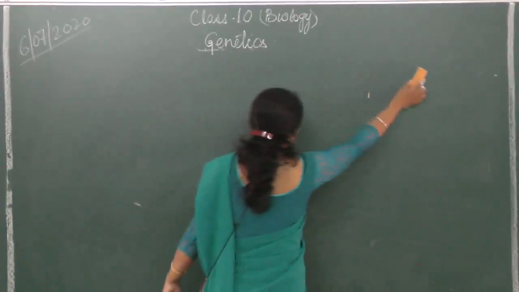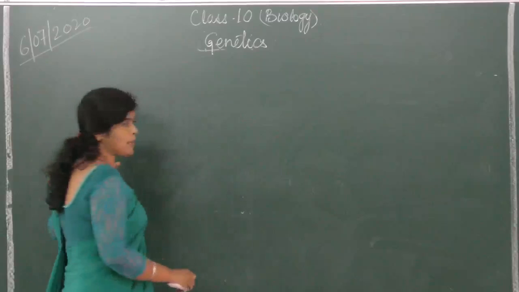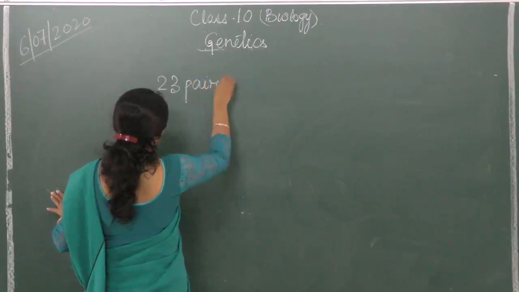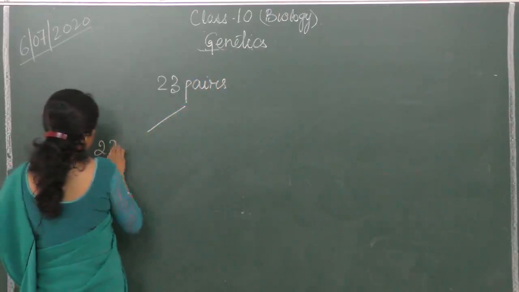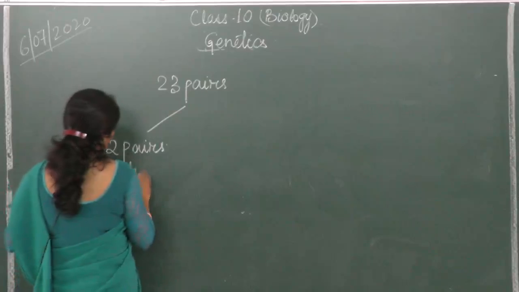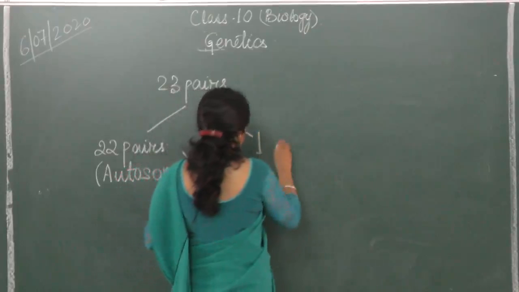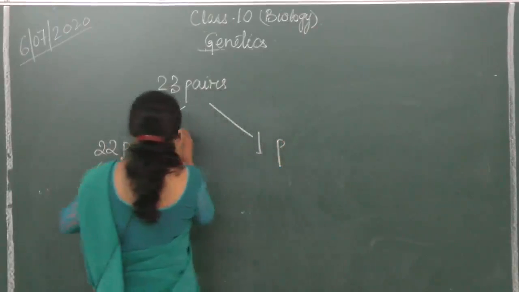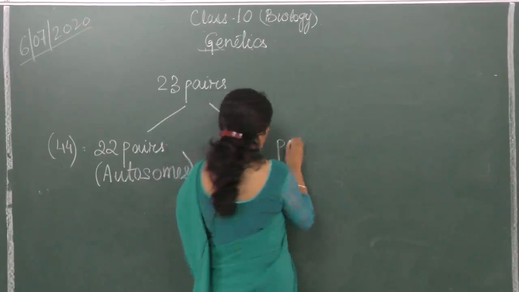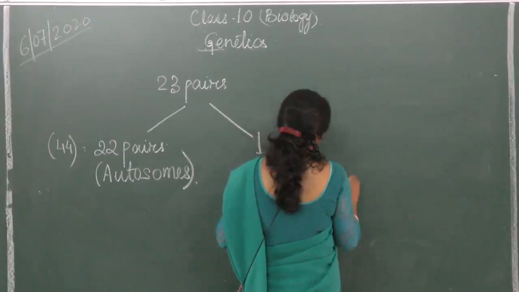If we see these 23 pairs, there are two types of chromosomes. Out of 23 pairs of chromosomes, 22 pairs are called autosomes. 22 pairs means 44 are autosomes, and one pair is known as the sex chromosome.